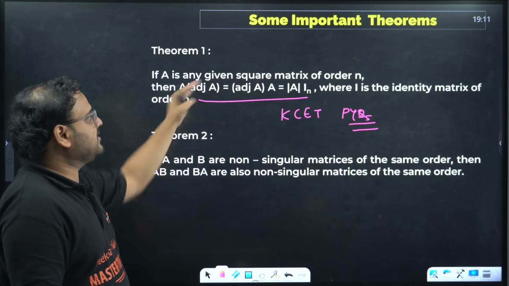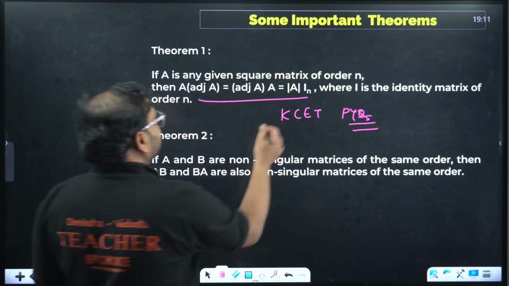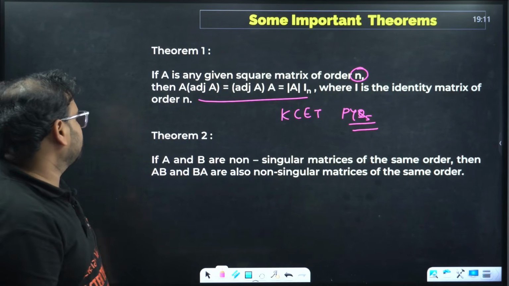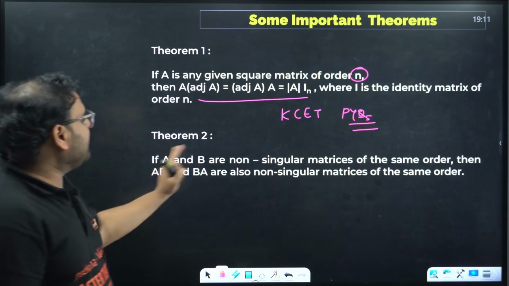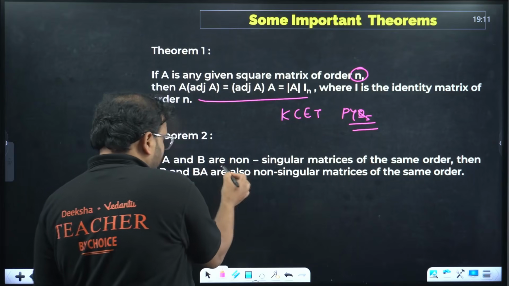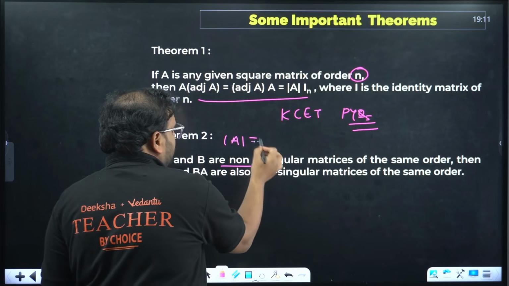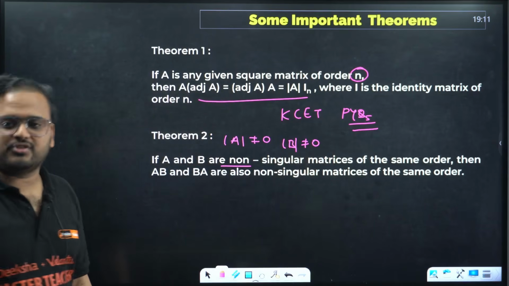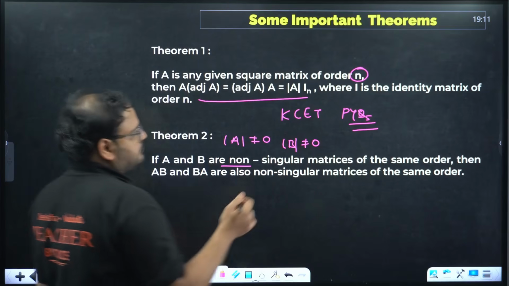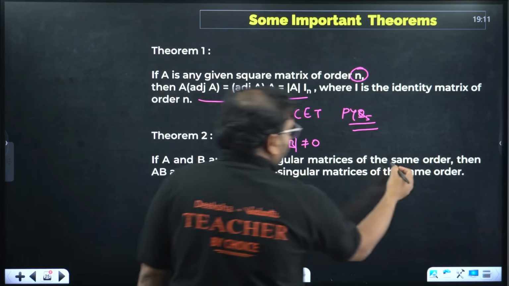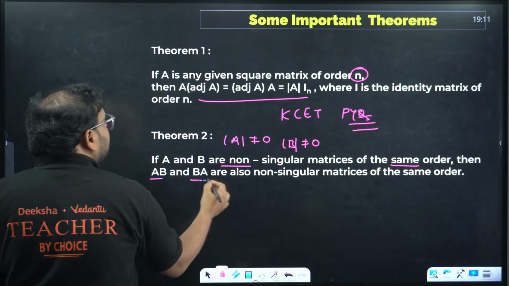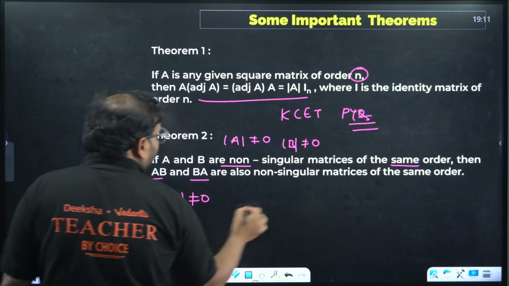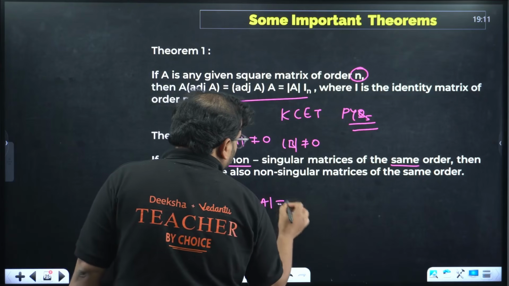Theorem number 2. Again, this is for a square matrix of order n, so that's why you'll have an I_n over here. The same order identity matrix will come. If A and B are non-singular matrices, meaning determinant of A is not 0 and determinant of B also is not 0, that's the meaning of non-singular matrix, and of course they must be of the same order, then AB and BA are also non-singular. It means AB will also be non-zero and BA will also be non-zero.